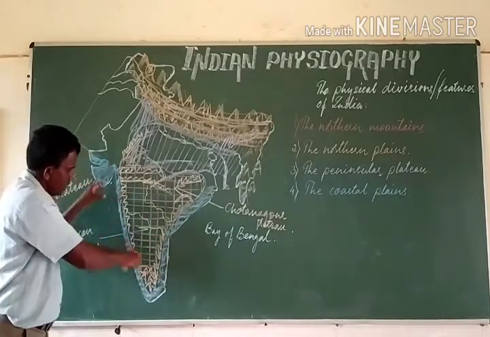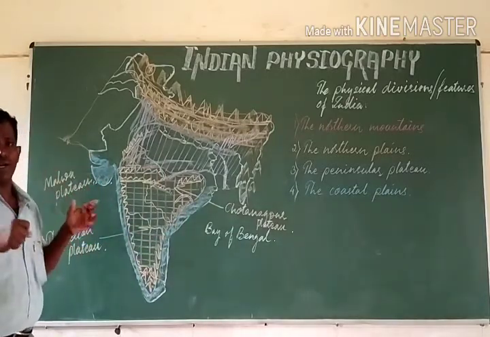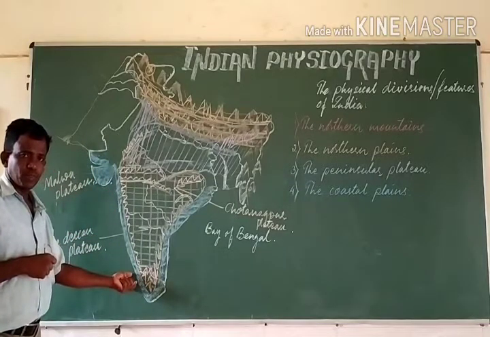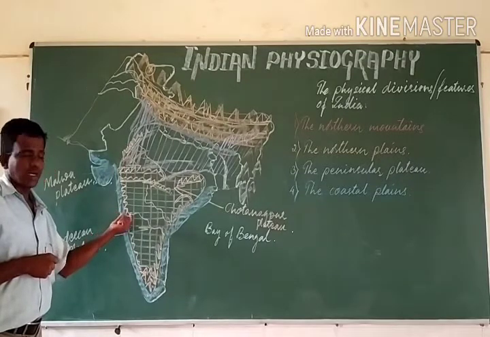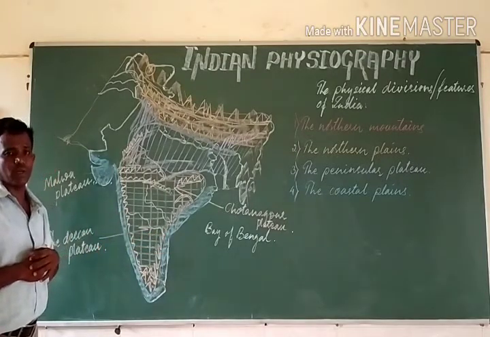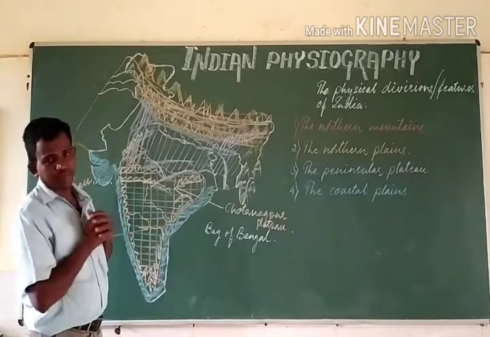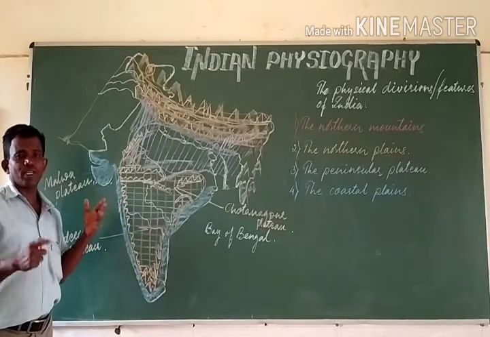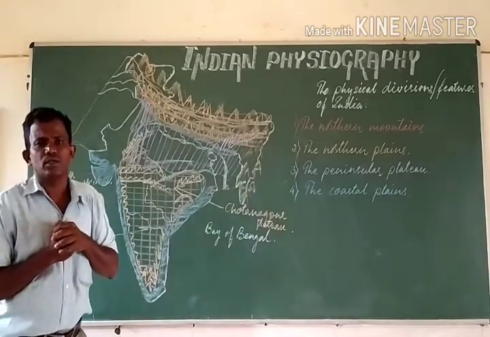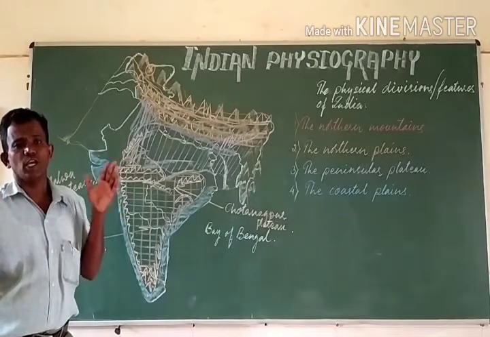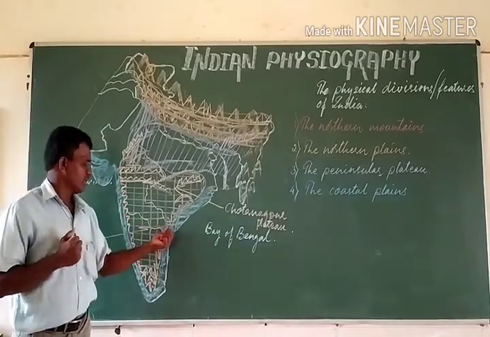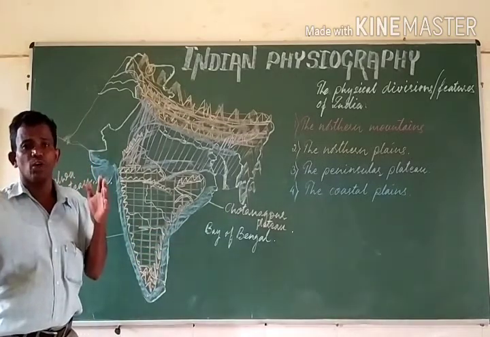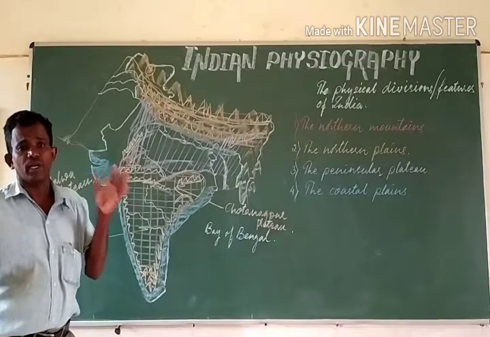So along with the coast of our country, we have the coastal plain. The western coastal plain is narrow compared to the eastern coastal plain. Eastern coastal plain is somewhat wider. Say the western coastal plain, whose width varies from 20 kilometers to 80 kilometers, whereas the width of the eastern coastal plain varies from 30 or 35 kilometers to 200 kilometers.